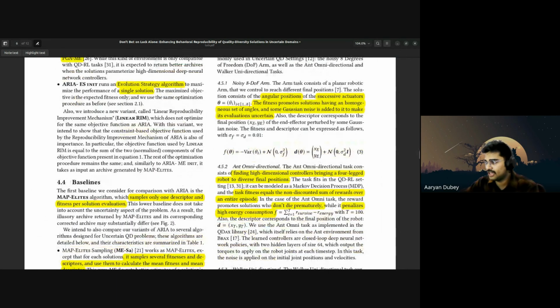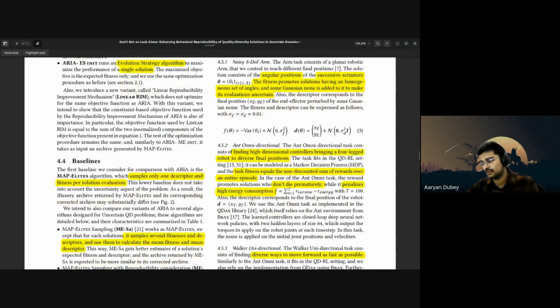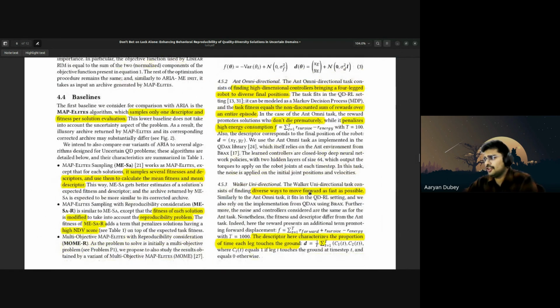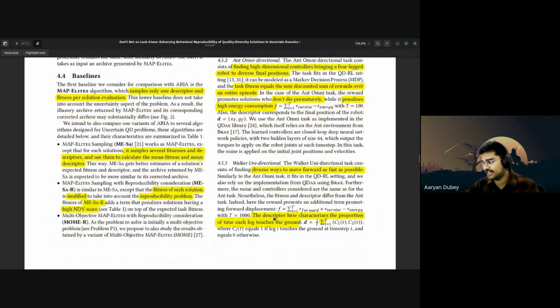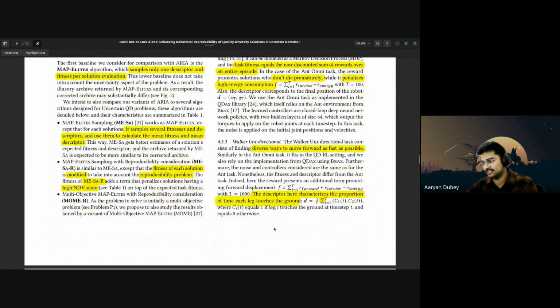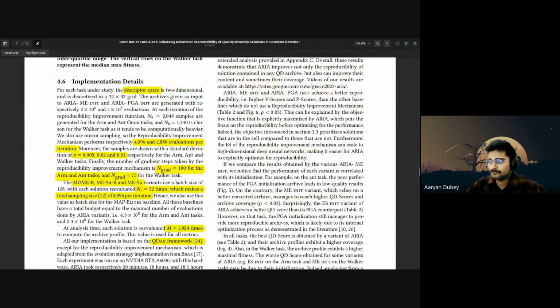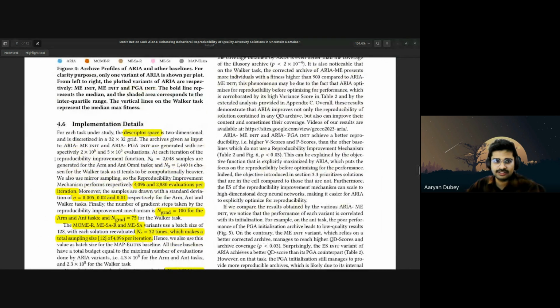So anti-omnidirectional is finding a high dimensional controller, which brings the 4-legged robot to diverse final positions. Task fitness equals a non-discounted sum of rewards over an entire episode. The rewards also promote solutions which don't die prematurely, and it penalizes high energy consumption because it's a space robot type of thing. And walker unidirectional tasks find diverse ways to move forward as fast as possible. Descriptor here characterizes the proportion of the time each leg touches the ground. But yeah, it's simple.